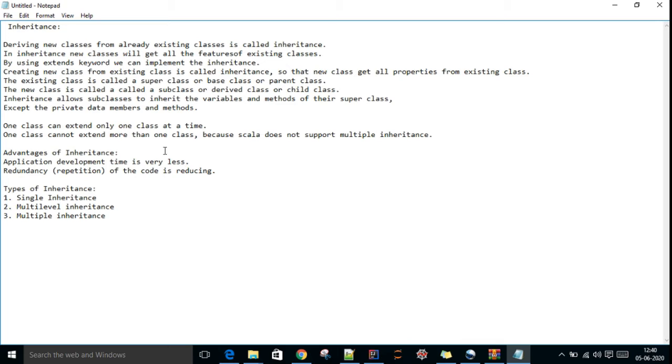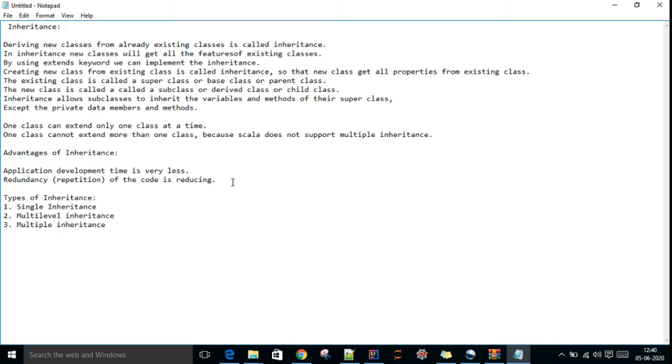These are the two main advantages. Application development time is very less because if the parent class has some methods and variables which are required by another class, we can directly take them. So development time is very less, and repetition of code we can also reduce.